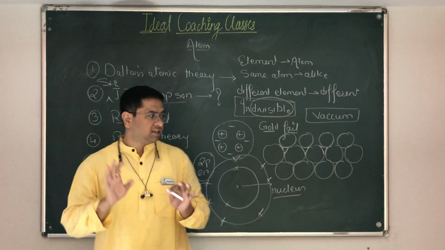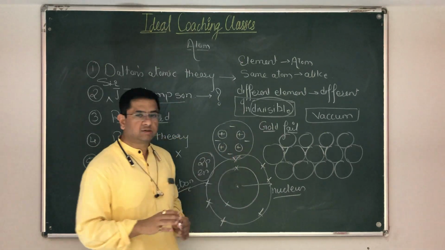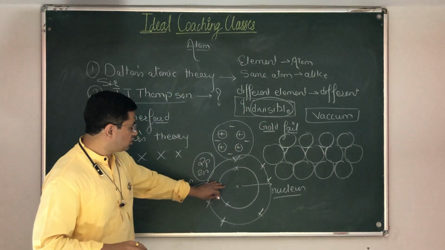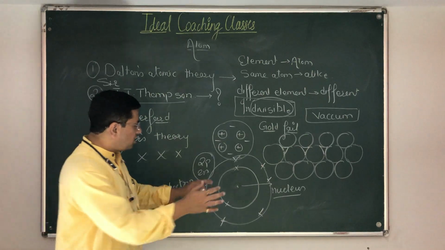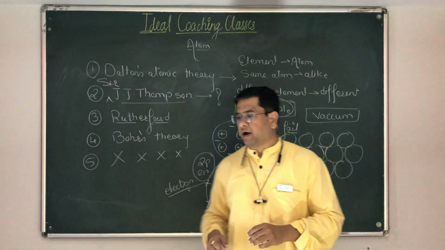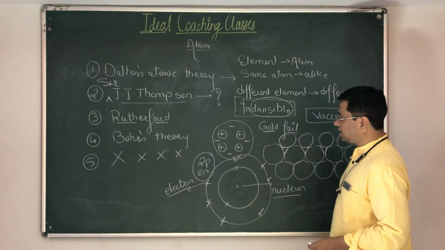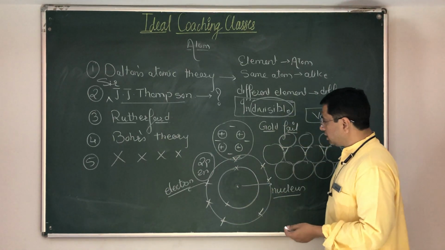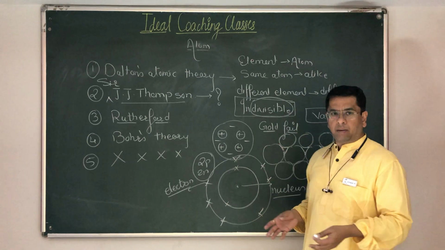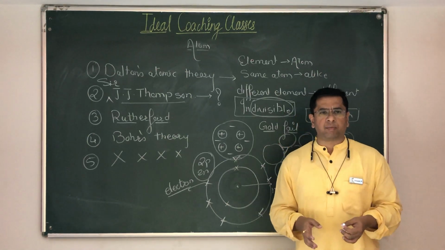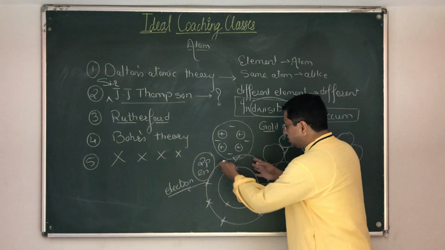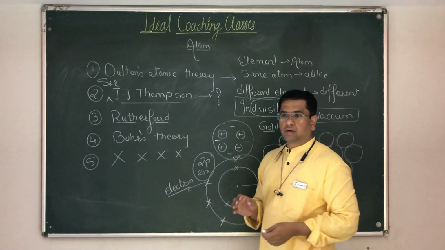Now let us see this with reference to the gold foil experiment. Now if this is the structure of an atom and I bombard alpha particles, that is nothing but 2 protons and 2 neutrons, along this line, then I understand that there is a huge probability that a maximum number of alpha particles are going to travel through this.